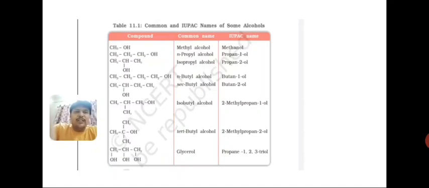It is up to you, like sec butyl alcohol, that means butane 2-ol, because its degree is 2 degree, right? That's why it is sec butyl. Okay, similarly isobutyl. In this way the examples are there.